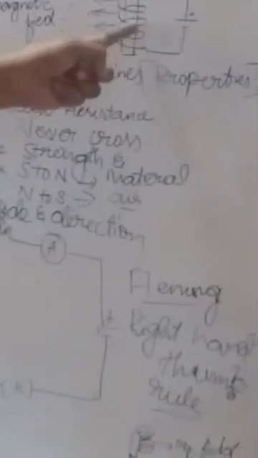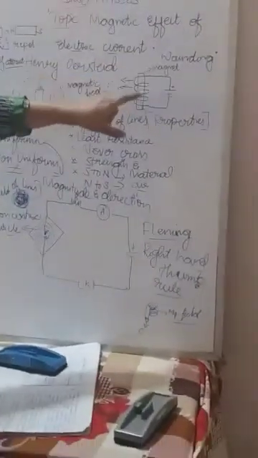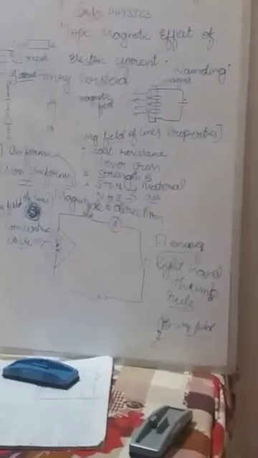We will get more magnetic power, and attract more iron particles or magnetic substances. How much copper wire we have wound, that much magnetic field is created, that much magnetic power is created, and that much the conductor can hold magnetic substances.